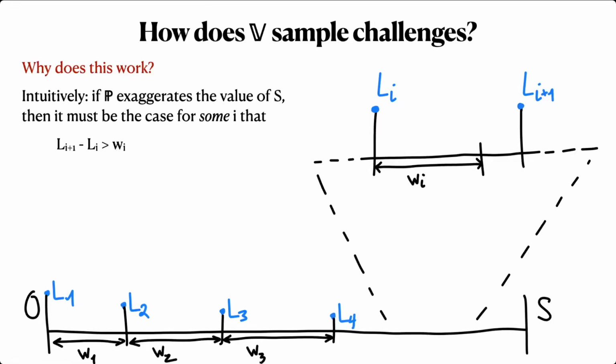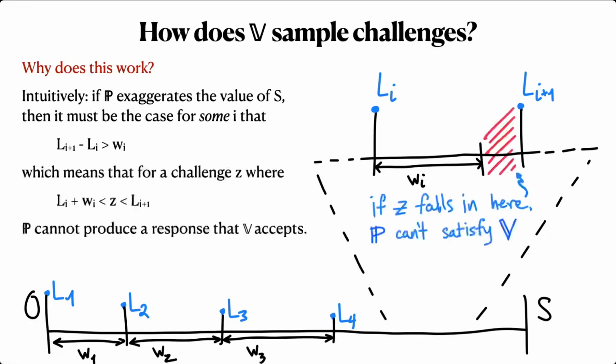More specifically, there must be some index I such that the value L sub I plus the corresponding attester's weight, W sub I, is less than the value L sub I plus 1, the next subrange start. This means that if the verifier sends a challenge Z that is greater than L sub I plus W sub I and less than L sub I plus 1, there's simply no leaf in the signature tree that would cause the verifier to accept. So in sum, if the prover is dishonest about any of the subranges, then with a sufficient number of queries, the verifier will detect and reject.